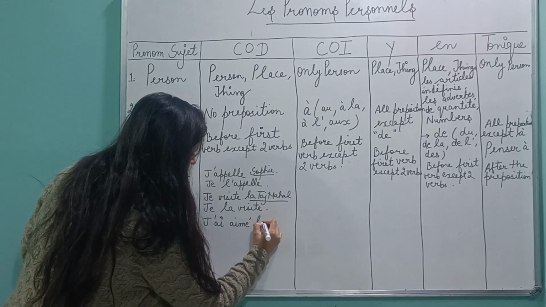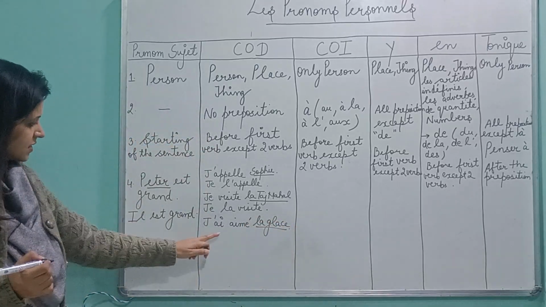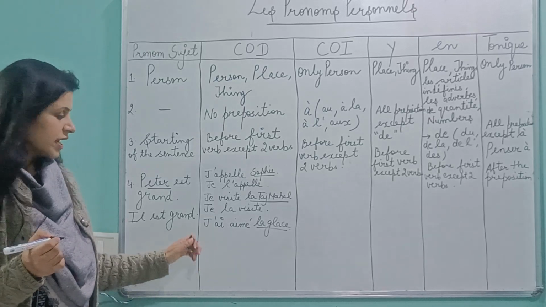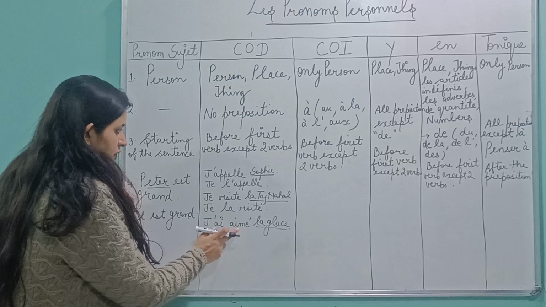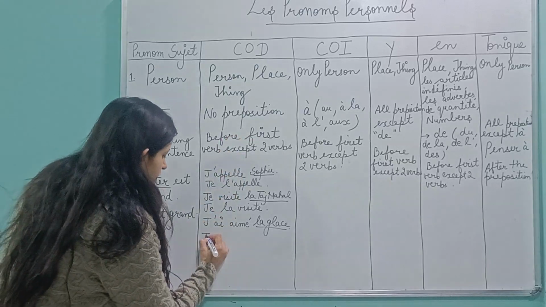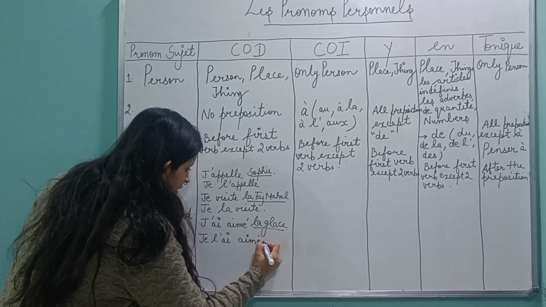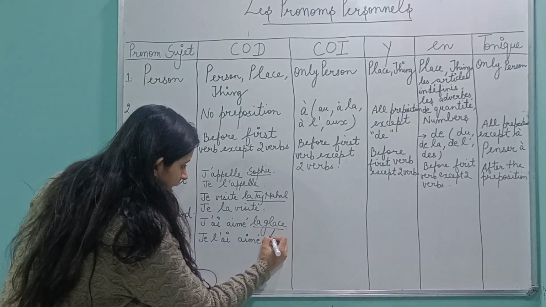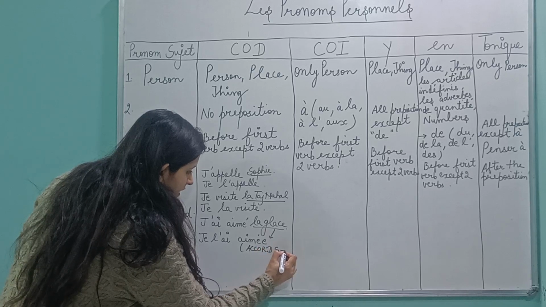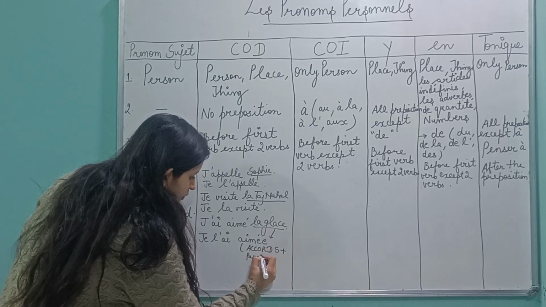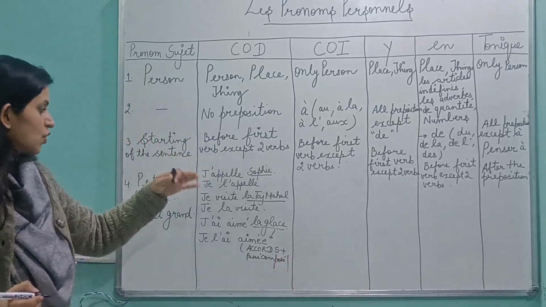J'ai aimé la glace. So can you see? This sentence I've made in passé composé, so that you can see all types of sentences. J'ai aimé. So two verbs are there. Where are we going to place it? Before the first verb. Je l'ai aimé. And one more E according to gender. So you will put accords. Accords are only in passé composé. So you can note all of this.